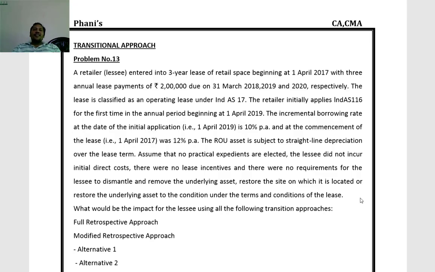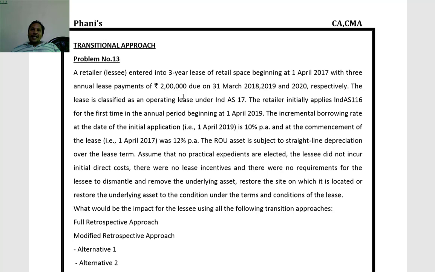Next we'll go for problem number 13. A retailer lessee entered into a 3 years lease of retail space beginning 1st April 2017 with 3 annual lease payments of 2 lakhs due on 31st March 2018, 2019, 2020 respectively. So the lease is for 3 years, annual lease payments are 2 lakhs for each of the 3 years at the end of the year.